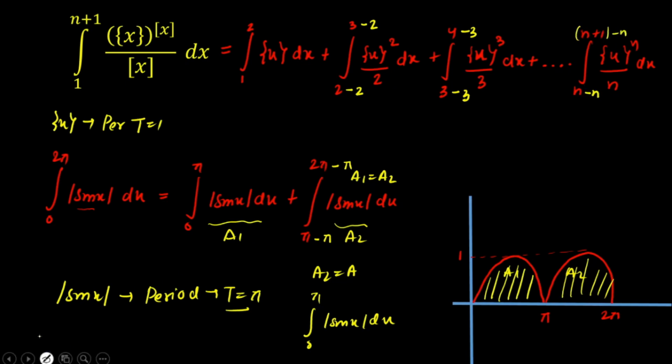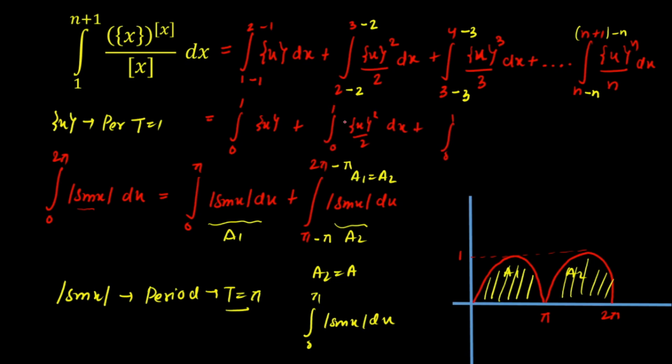So I'll write the final integration. This will remain as it is, and again here I can do one more thing. I can subtract 1 and 1 here. So the lower limit will become 0, the upper limit will be 1, and the integral of the fractional part of x, plus the next integration. Now this will become 0 and this will become 1. The fractional part of x whole squared divided by 2, plus the third integration will become 0 to 1.